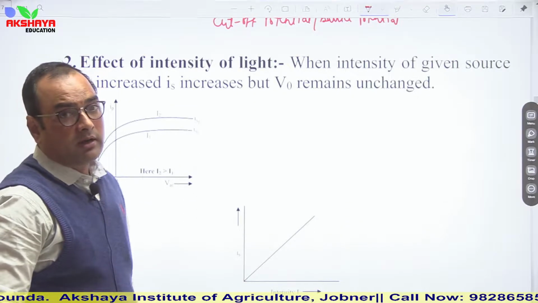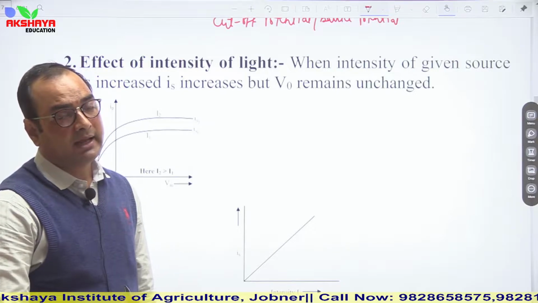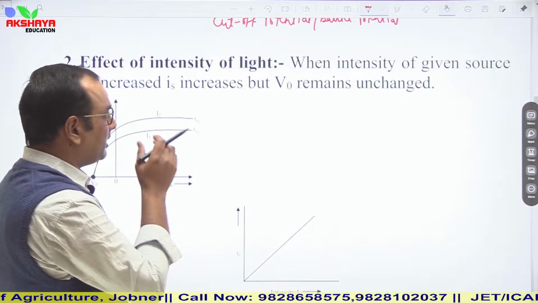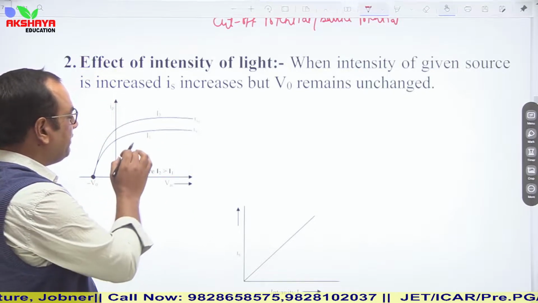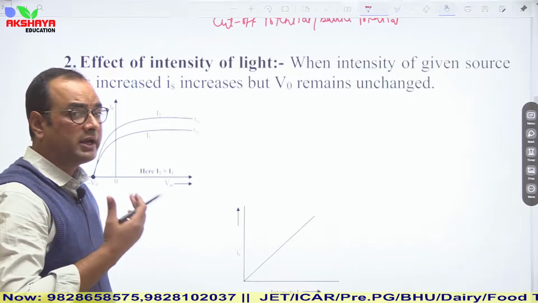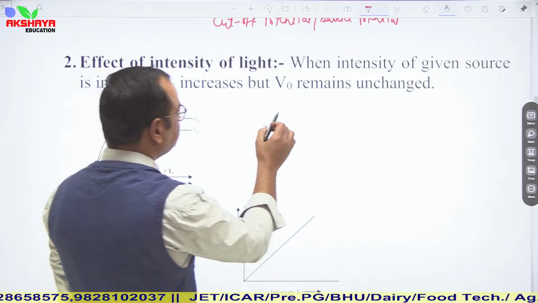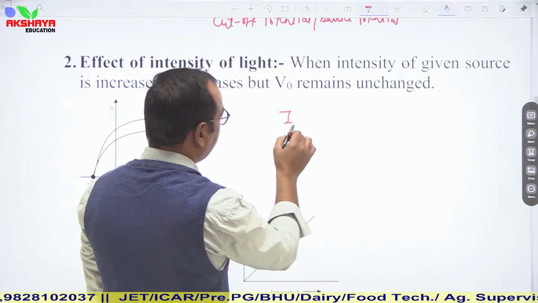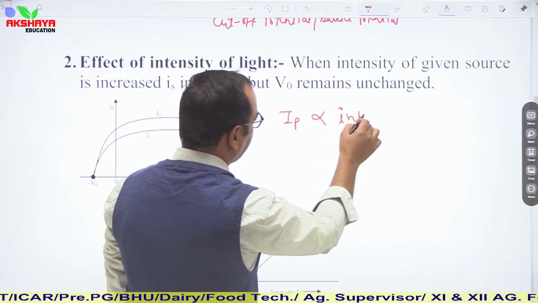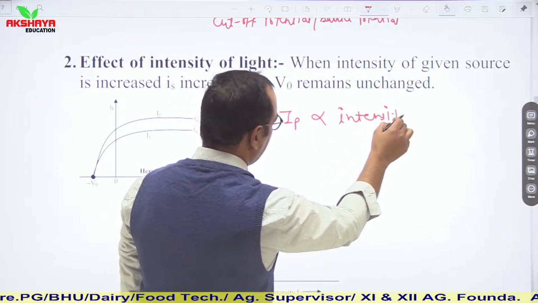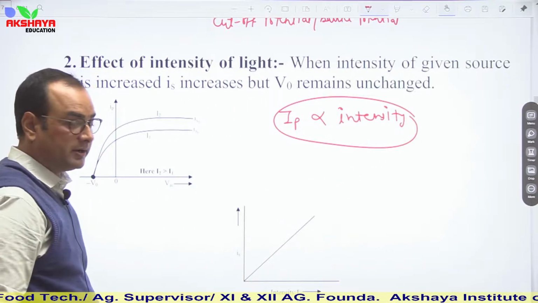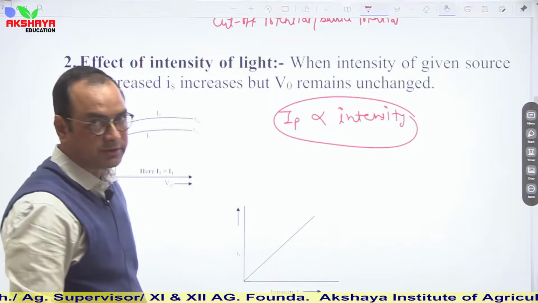Lenard and Millikan performed their experiment and found that if intensity is increased, then photoelectric current also increases. It means photoelectric current is directly proportional to the intensity of light. So if we plot a graph between intensity and photoelectric current, it is a straight line passing through the origin.